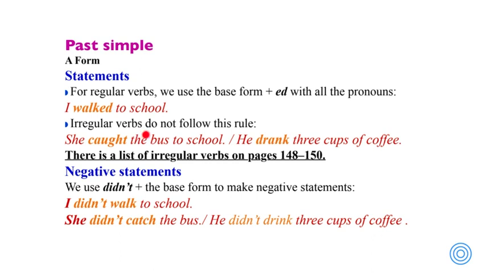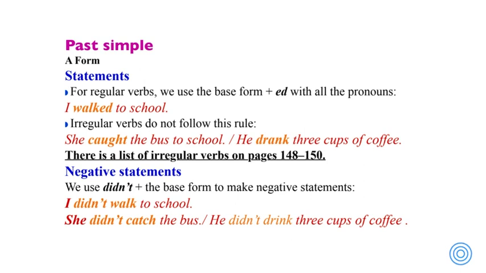For the irregular verbs, they don't follow this rule, like the verb catch. Catch is an irregular verb. The past of catch is caught. We change all of the verb. She caught the bus to school. Also drink. Drink is an irregular verb and the past is drank. He drank 3 cups of coffee.